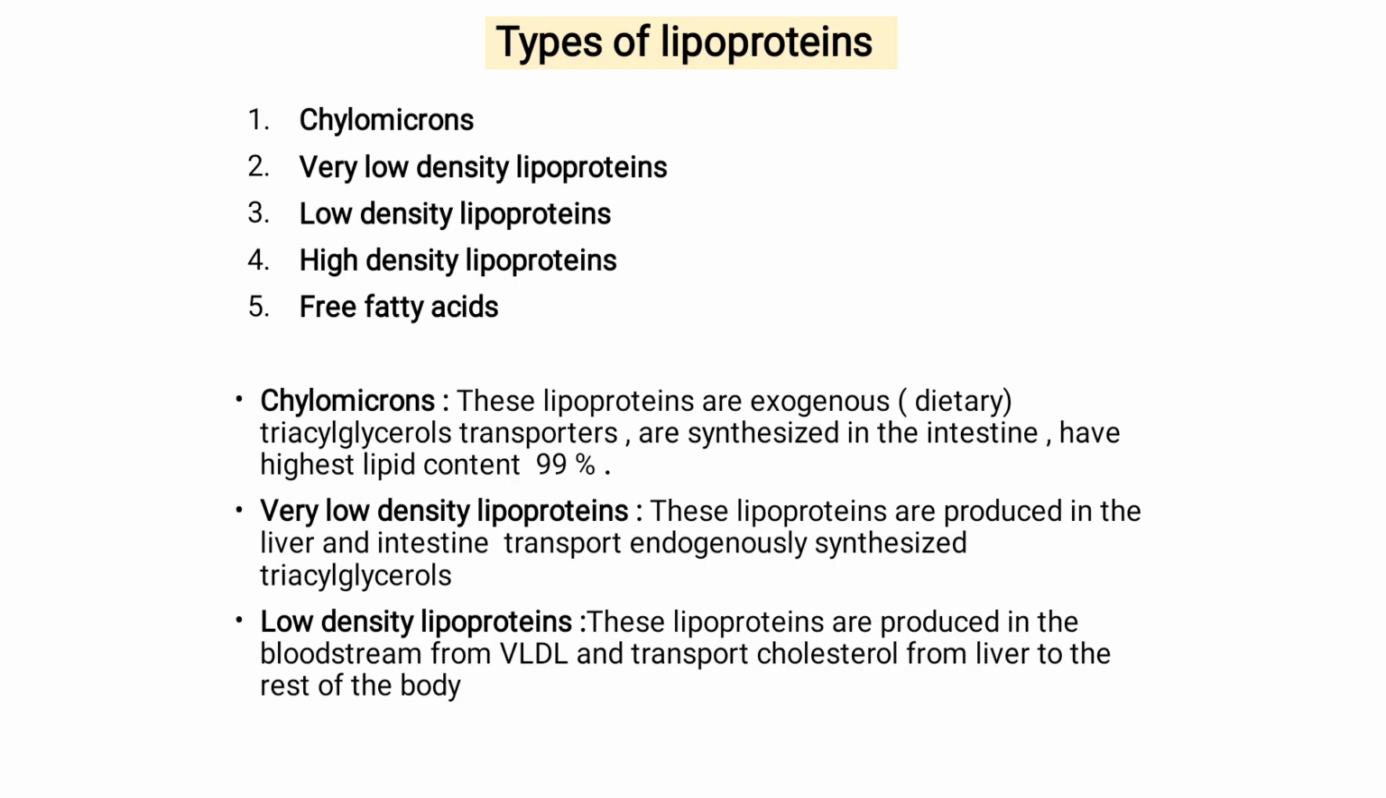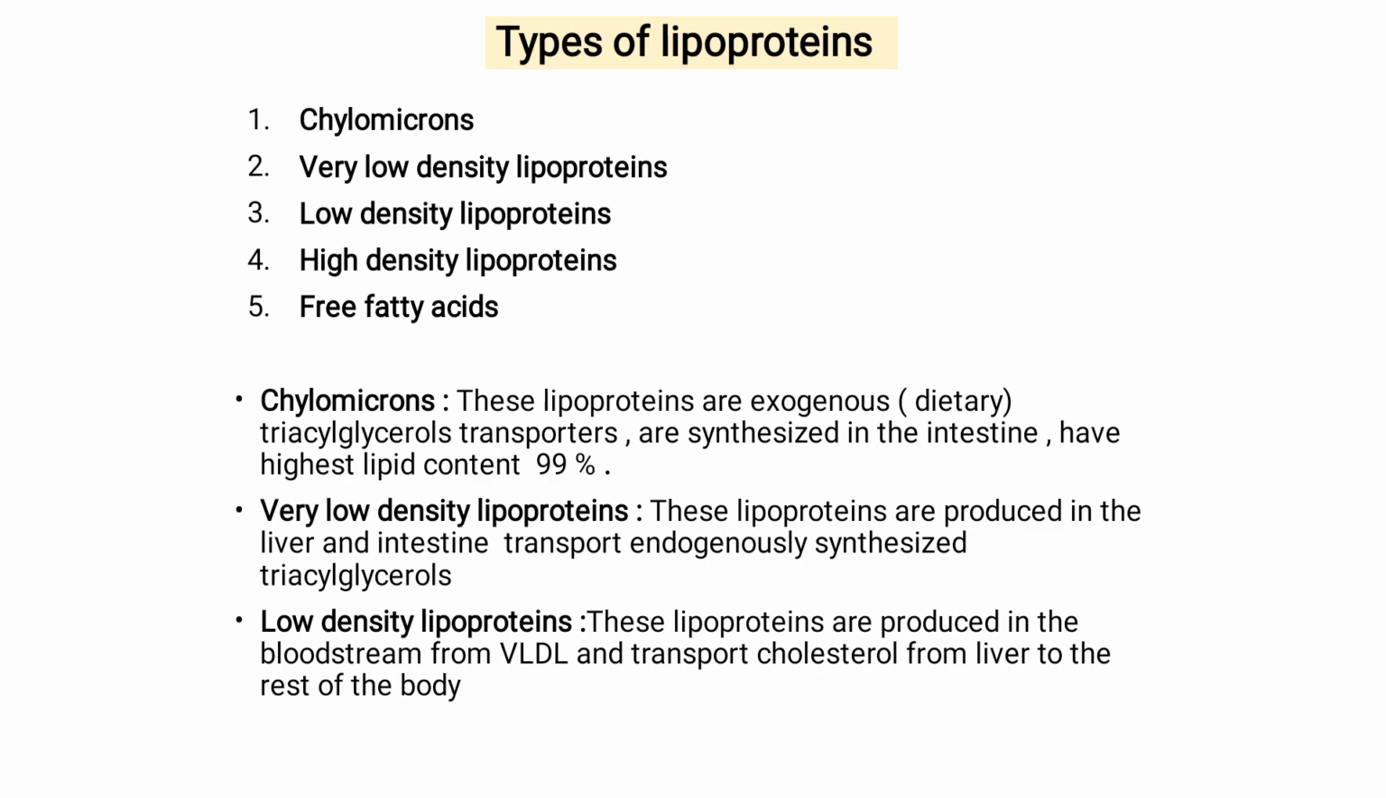Next is the types of lipoproteins. There are mainly 5 types: chylomicrons, very low density lipoproteins, low density lipoproteins, high density lipoproteins, and free fatty acids. Chylomicrons are exogenous triacylglycerol transporters, synthesized in the intestine, having the highest lipid content, 99%.